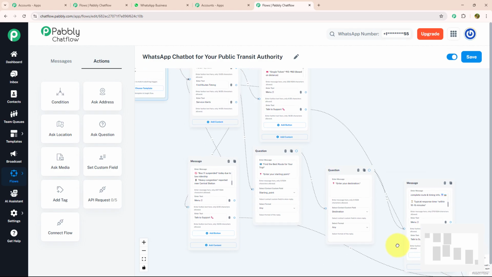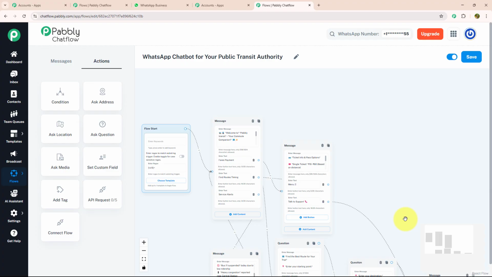Now, as you can see, I have entered all the design information that would be needed to run a chatbot for Public Transit Authority. After that, don't forget to activate your flow and save it. As you can see, I got a message that flow updated successfully. That means my flow is ready to run in real time.